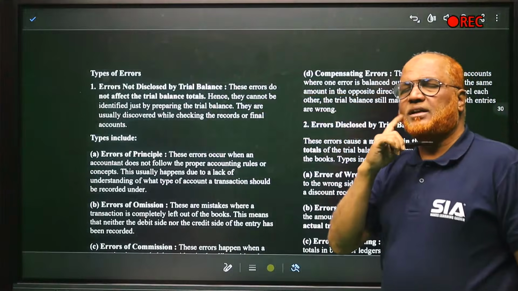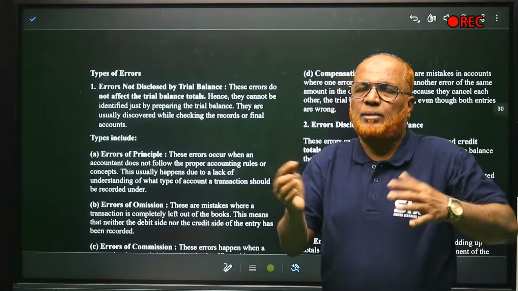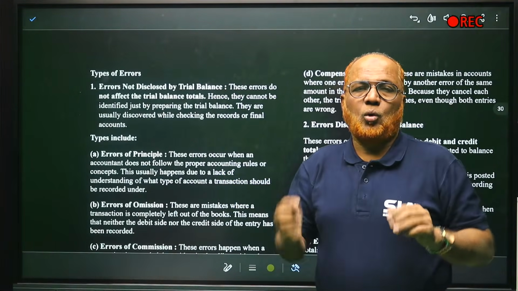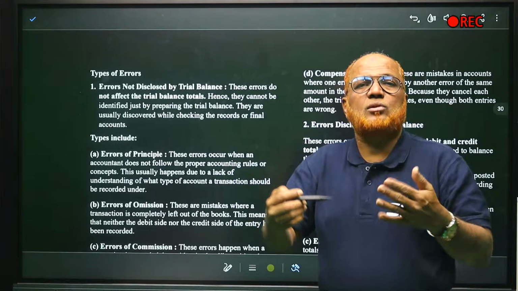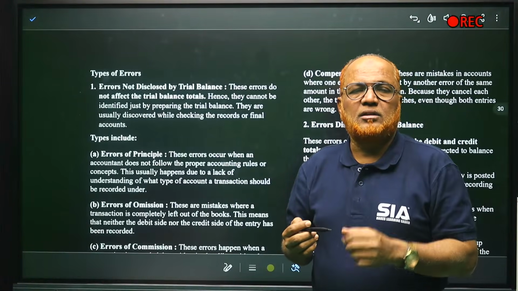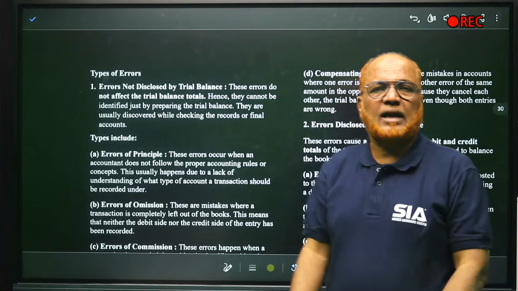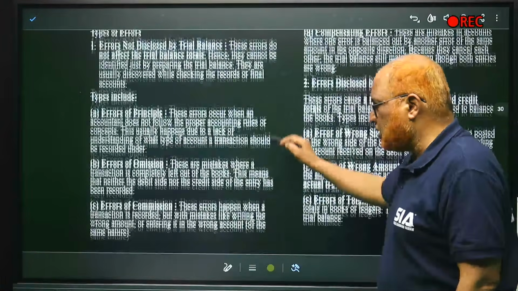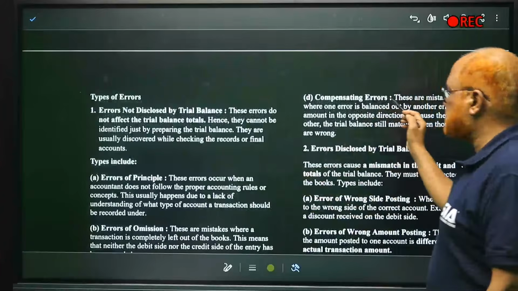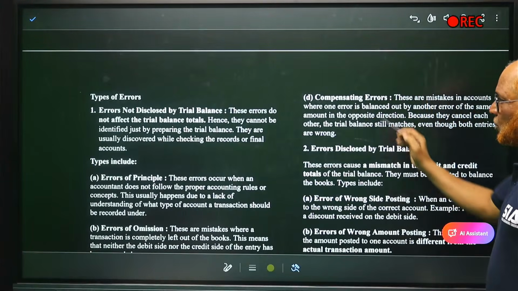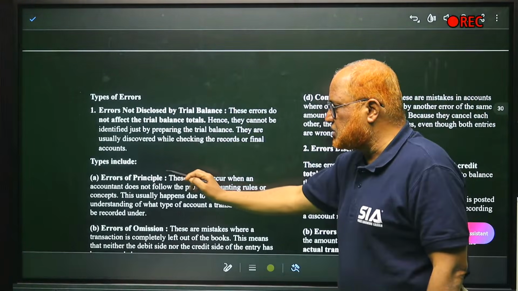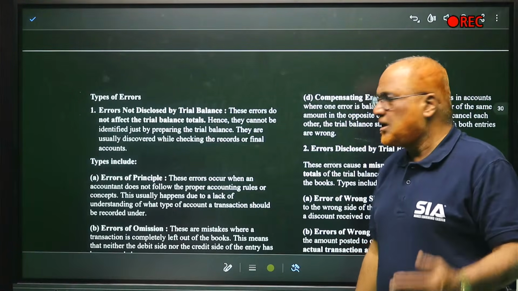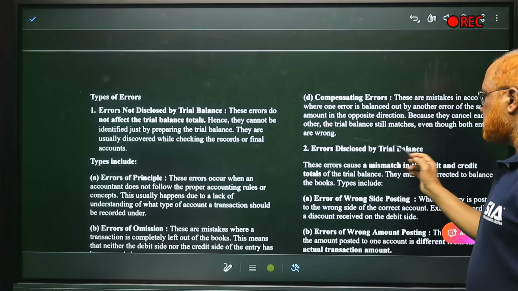Errors not disclosed by the trial balance means errors which are not disclosed in the trial balance. Trial balance will get tallied, but still there are errors. Only when we scrutinize the accounts, we come to know that these are the errors. These errors are not reflected in the trial balance. What type of error? Error of principle, error of omission, error of commission, compensating error. These four are examples.